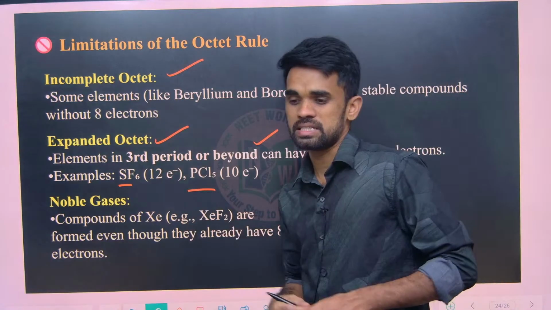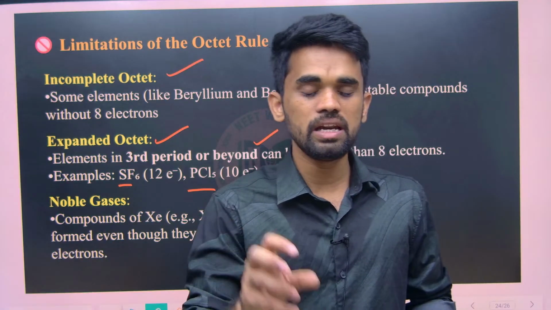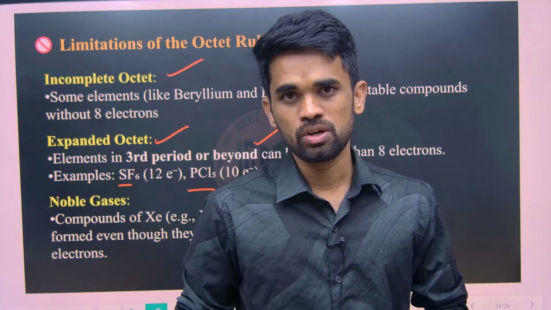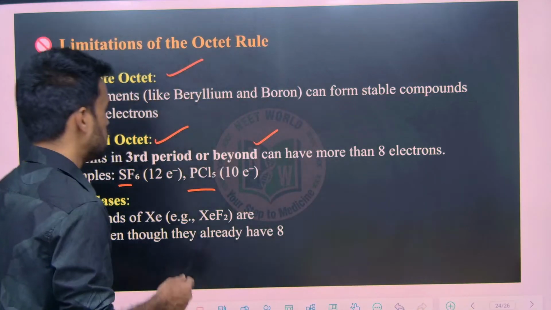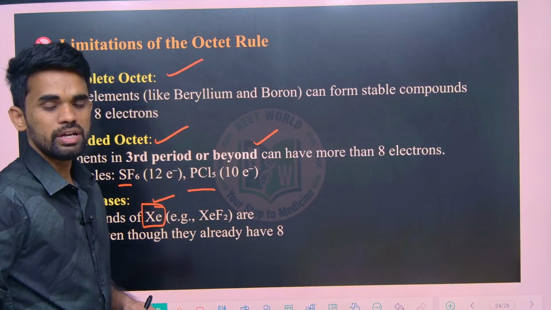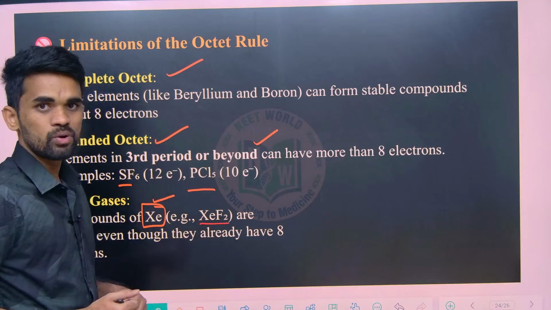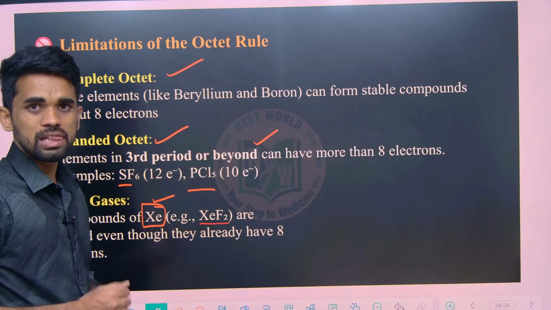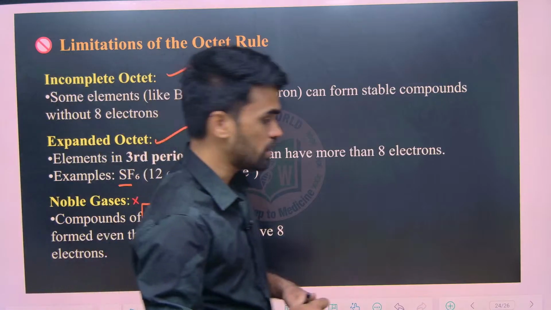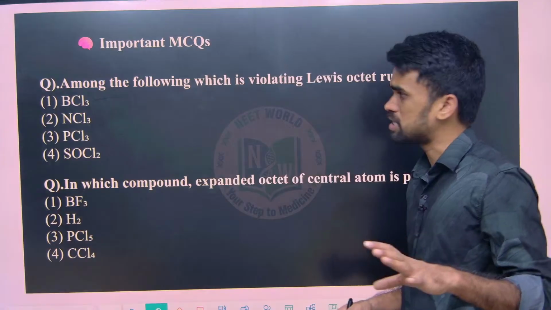Next, noble gases. The fundamental concept here is that species having an inert gas, noble gas configuration are stable and won't show any reactions. But you know what happened later? Xenon, a noble gas itself, showed chemical reactions, forming compounds like xenon difluoride, tetrafluoride, hexafluoride, all these things. Therefore this is also considered one of the limitations. Right, so that is about the Lewis dot structure explanation.